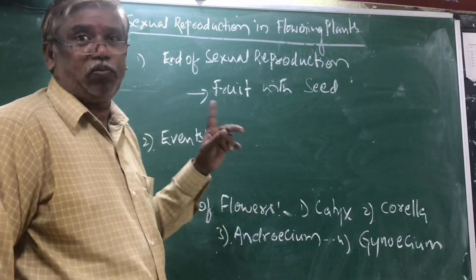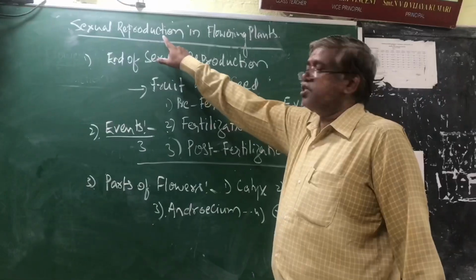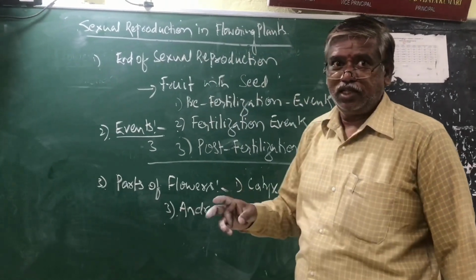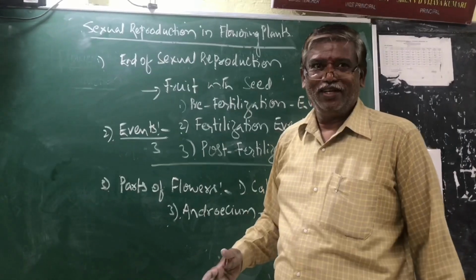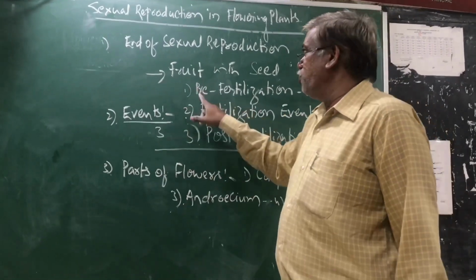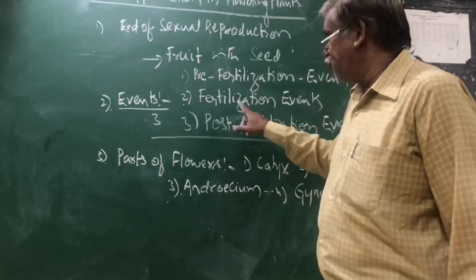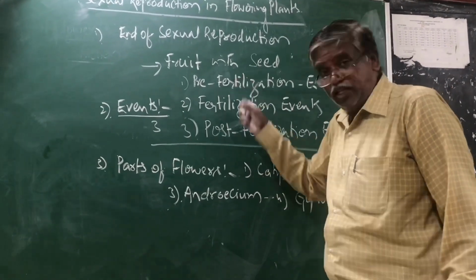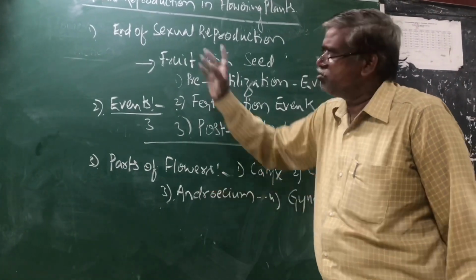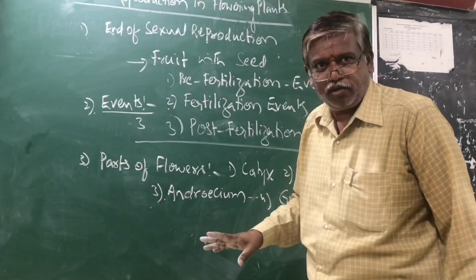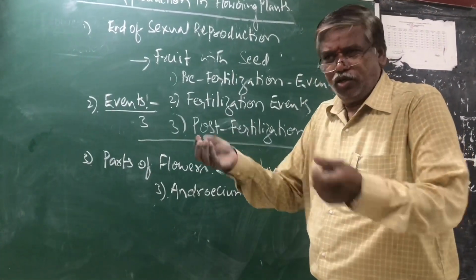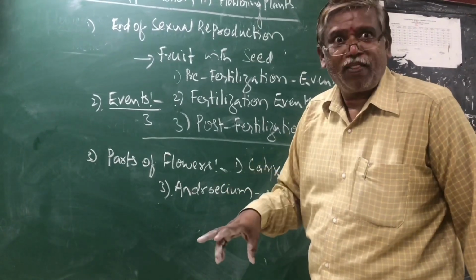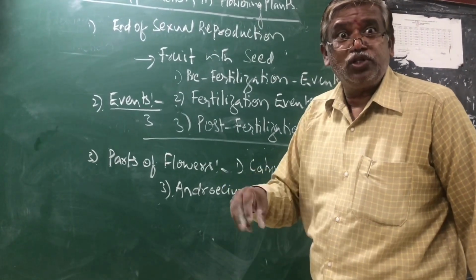of sexual reproduction, right? Sexual reproduction in flowering plants takes place in 3 events: pre-fertilization, fertilization, post-fertilization. If these 3 events are completed, sexual reproduction will be completed. Just some knowledge. Gamete formation, spermatogenesis, oogenesis.